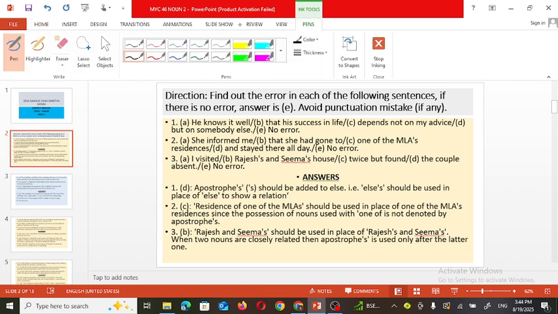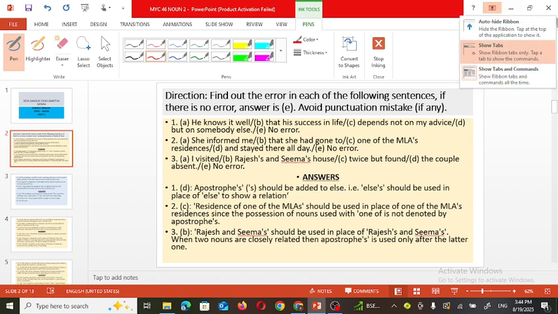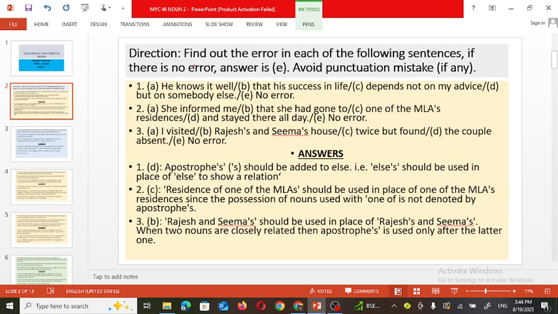On the screen you are able to see the questions which can be asked in the exam. That will be the format of the question. Find out the error in each of the following sentences. If there is no error, then the answer will be E. And while finding this error, there is no need to consider punctuation marks. So that remark is given here.